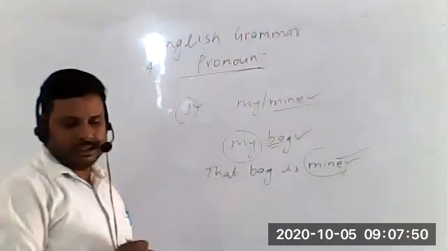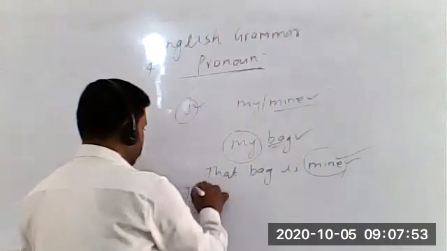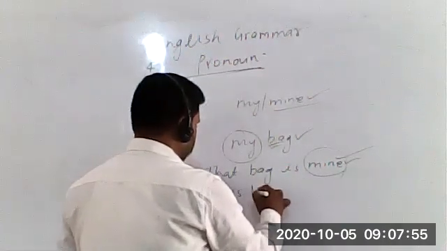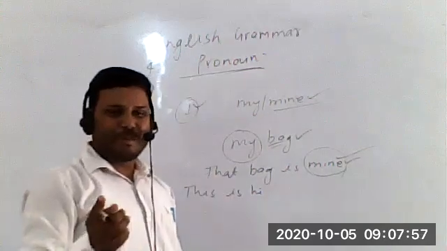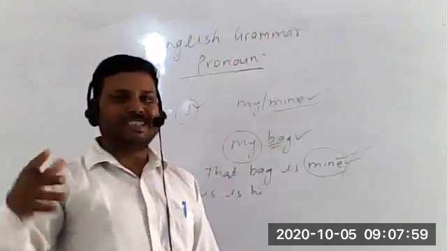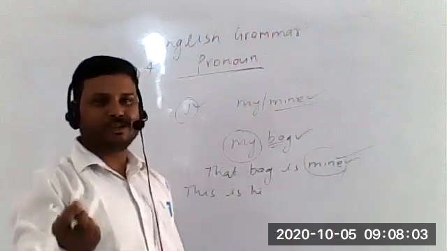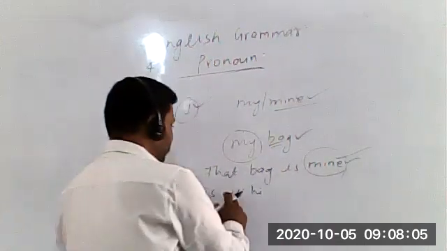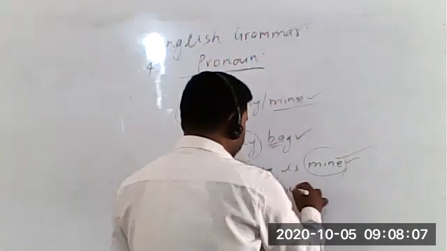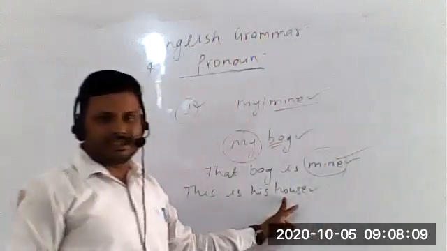This is his room. Sir, this is his room. We don't need to change the gender. Gender change नहीं करना है. His का her नहीं करना है. We need to change possessive adjective. Is it clear? This is the sentence.